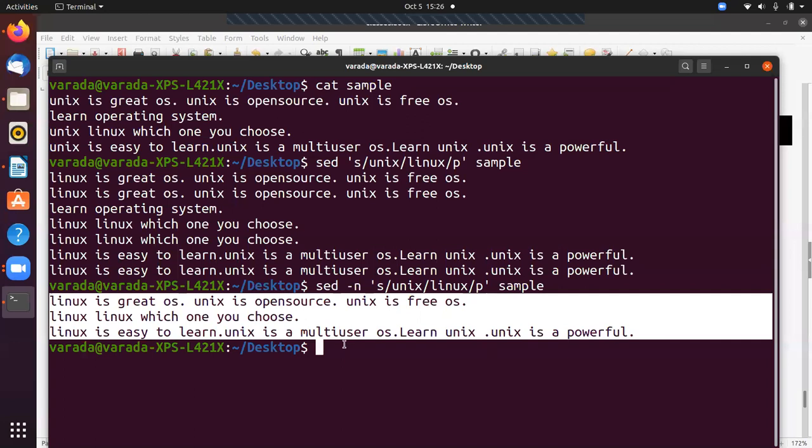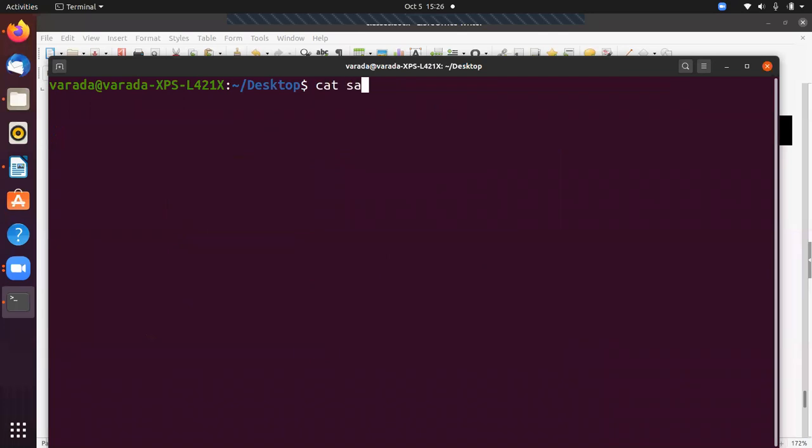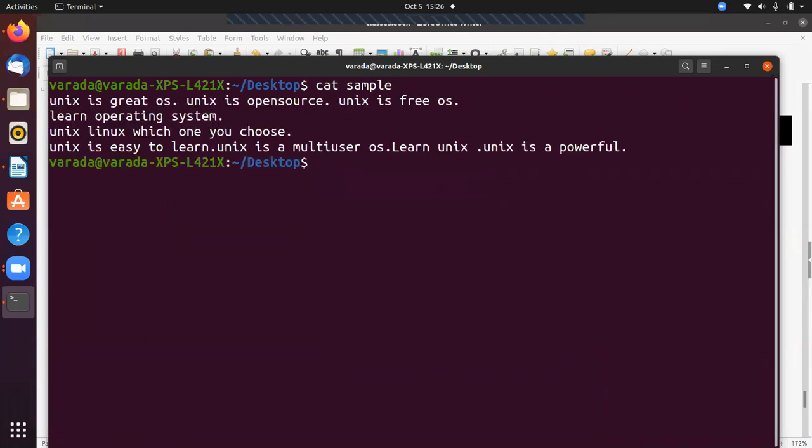Okay. The next command is replacing a string on a range of lines. That means a specific word is going to be replaced in specific lines. So for example, the same example, cat sample, sed 1 comma 3. So 1 comma 3, that means lines 1, 2, 3.